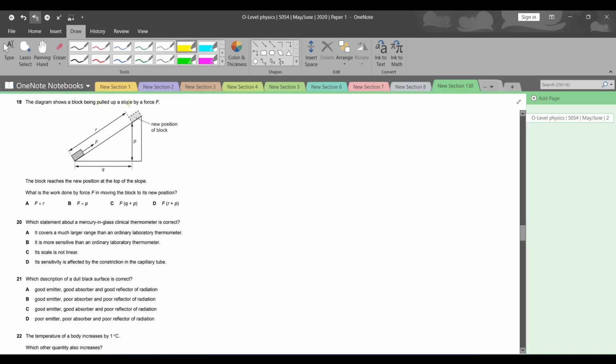Moving ahead to question number 19. The diagram shows a block being pulled up a slope by a force F. The block reaches the new position at the top of a slope. What is the work done by force F in moving the block to its new position? So they are asking about the expression for work done. Work done is equal to force into displacement, or distance you can say, okay? Distance or displacement. So let's see.